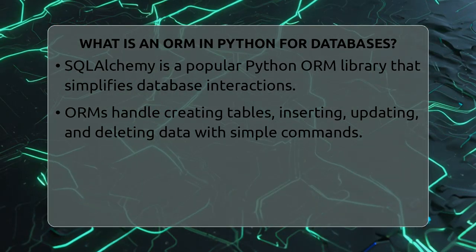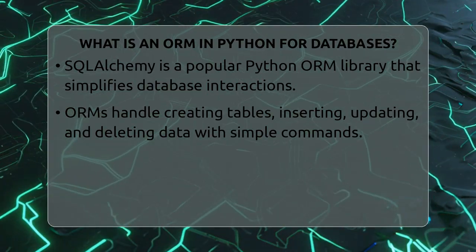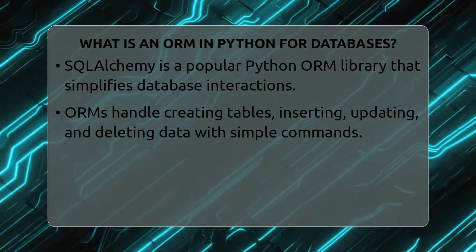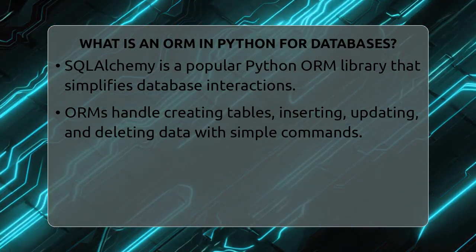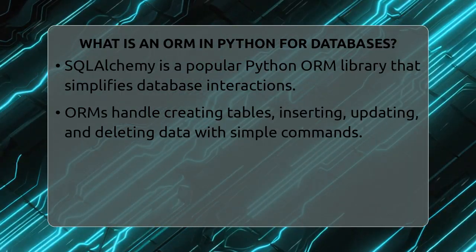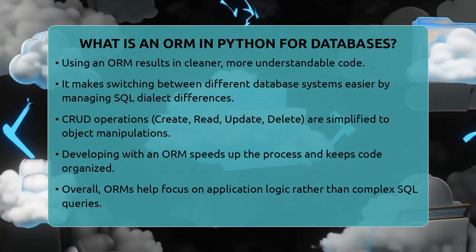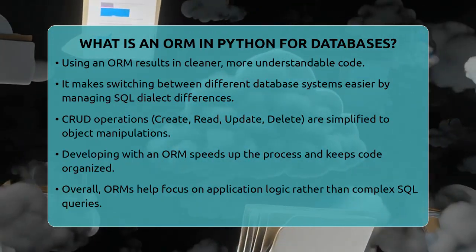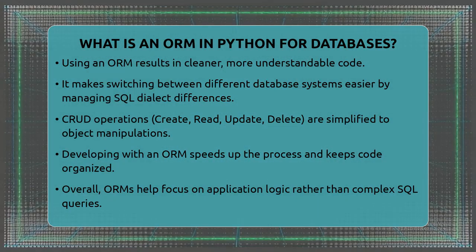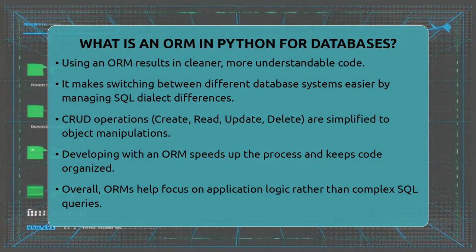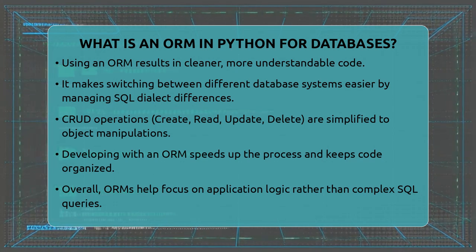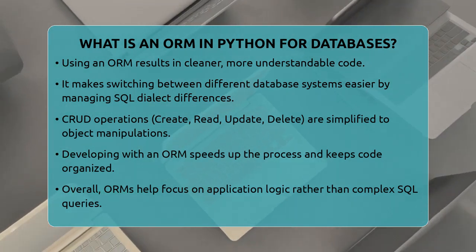These stand for create, read, update, and delete. An ORM simplifies these tasks because you work with objects and methods instead of writing SQL statements. For example, creating a new record is as simple as making a new object and calling save. Reading data involves querying with Python methods. Updating and deleting are just as straightforward.